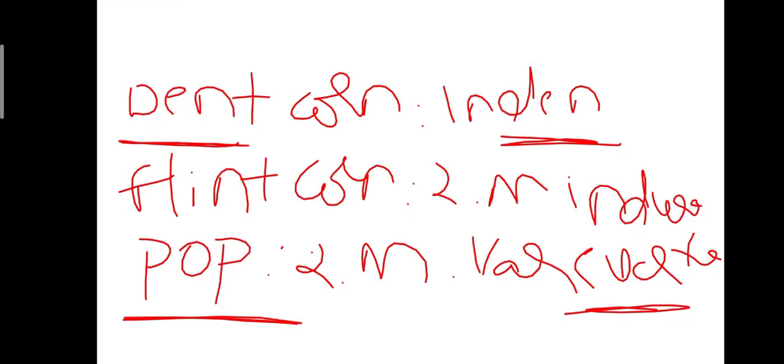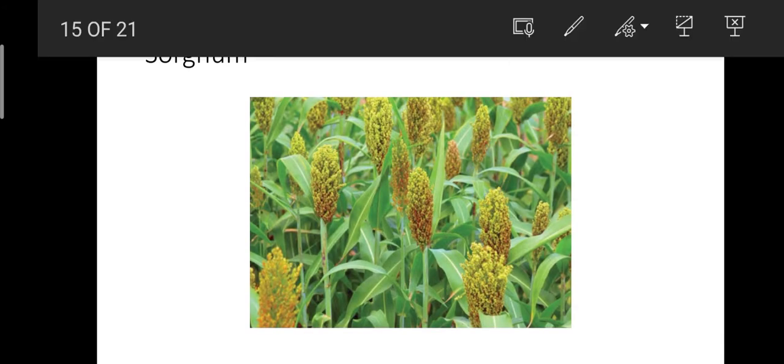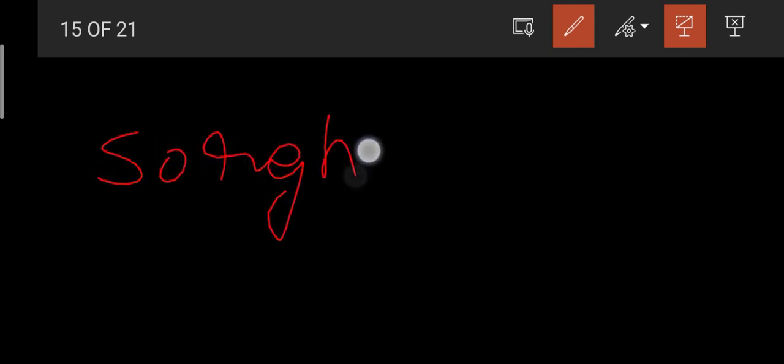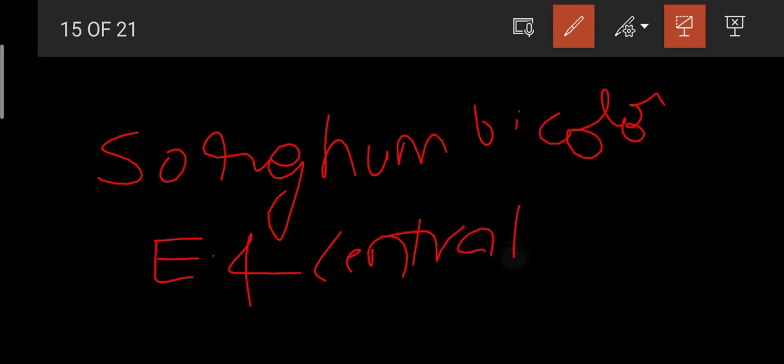Okay friends, now we will move to sorghum. Okay, sorghum is also an important crop where it is also grown for fodder purpose. Okay, what is the scientific name of sorghum? It is Sorghum bicolor. The scientific name of sorghum is Sorghum bicolor. Okay friends. Okay, now what is the origin of sorghum? It is Eastern and Central Africa.